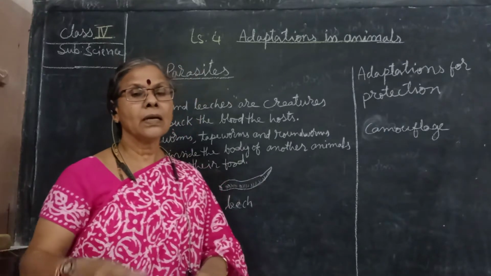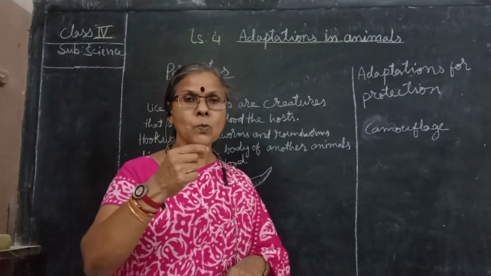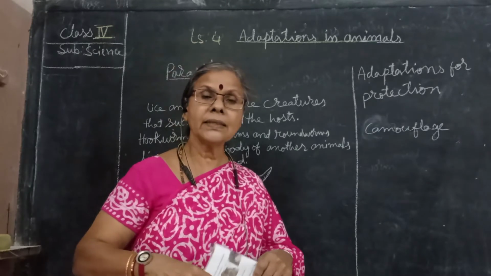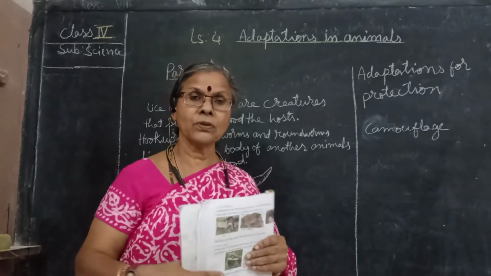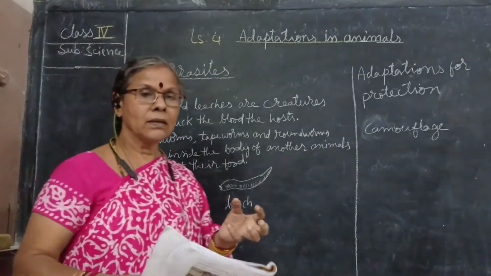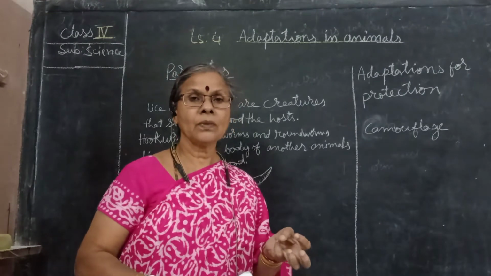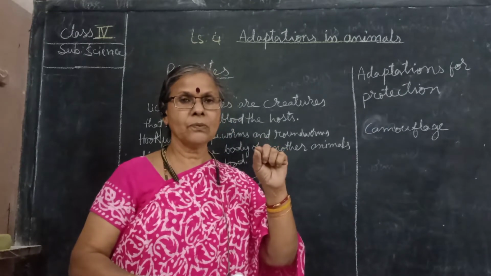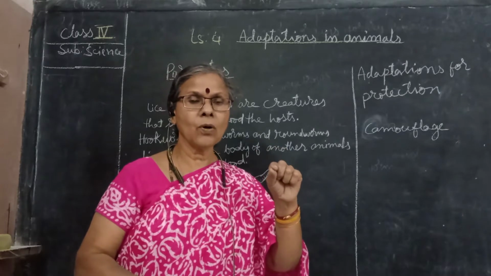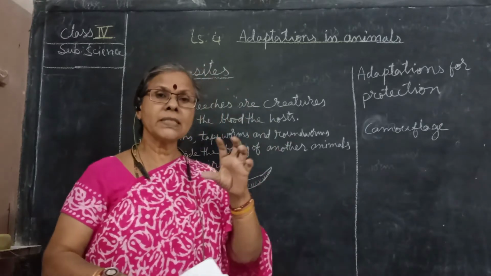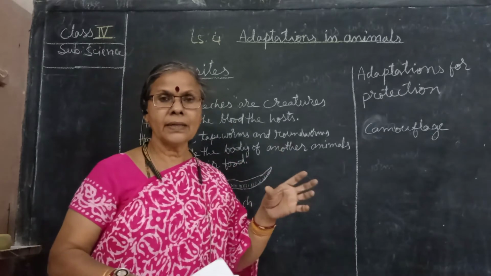Parasites means what? The organisms, the small bacteria also, which depend upon the other animal for their food. They are called parasites. They will be sucking on the animals also. Some small flies will sit on the body of an animal and they will be sucking the blood from the other animal.